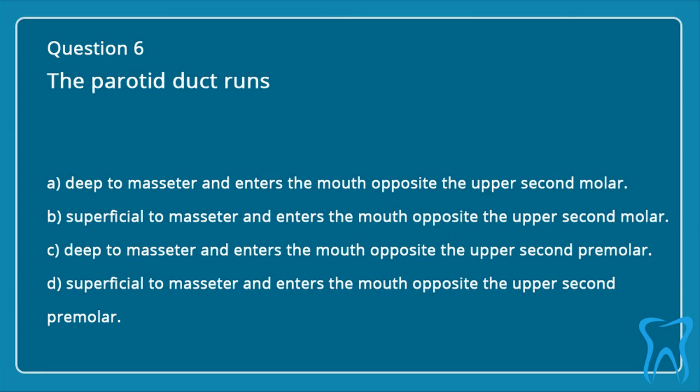Question 6. The parotid duct runs: A. Deep to masseter and enters the mouth opposite the upper second molar. B. Superficial to masseter and enters the mouth opposite the upper second molar. C. Deep to masseter and enters the mouth opposite the upper second premolar. D. Superficial to masseter and enters the mouth opposite the upper second premolar.